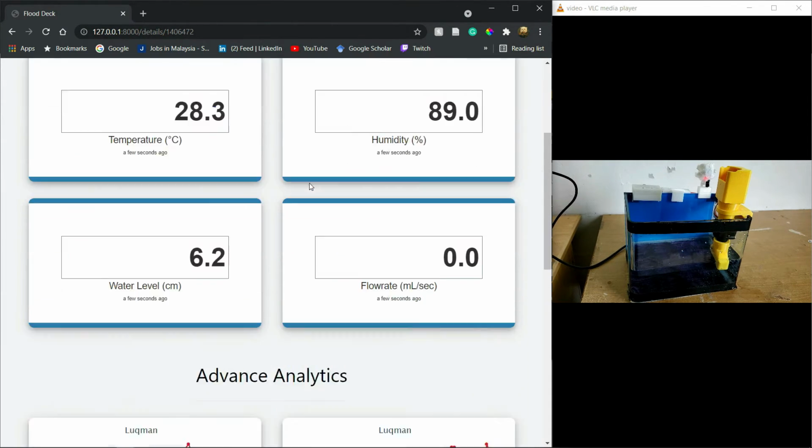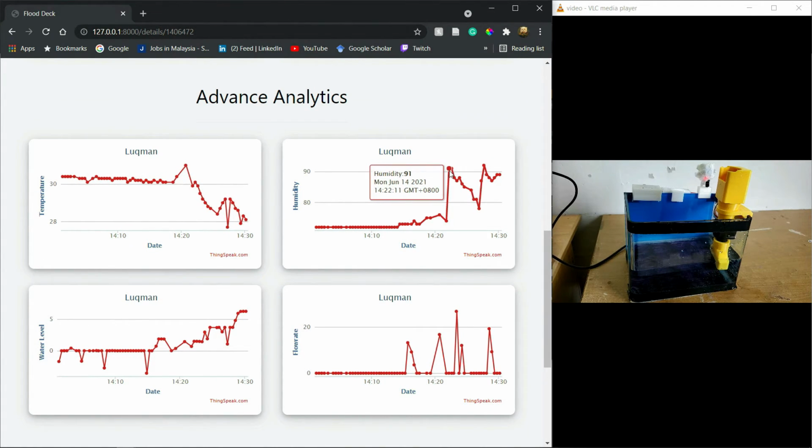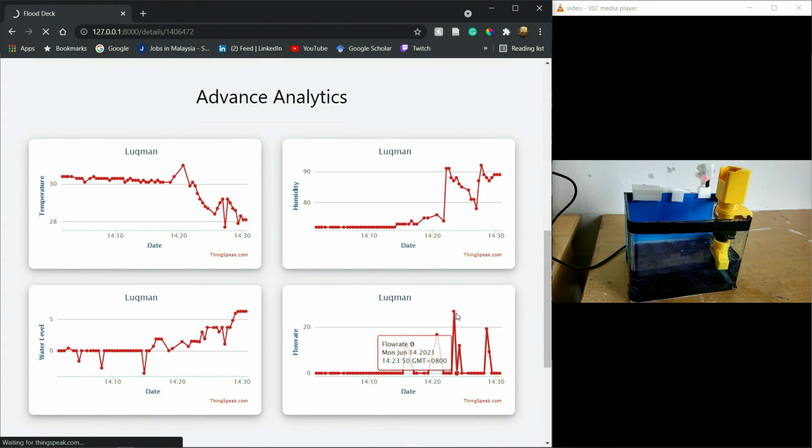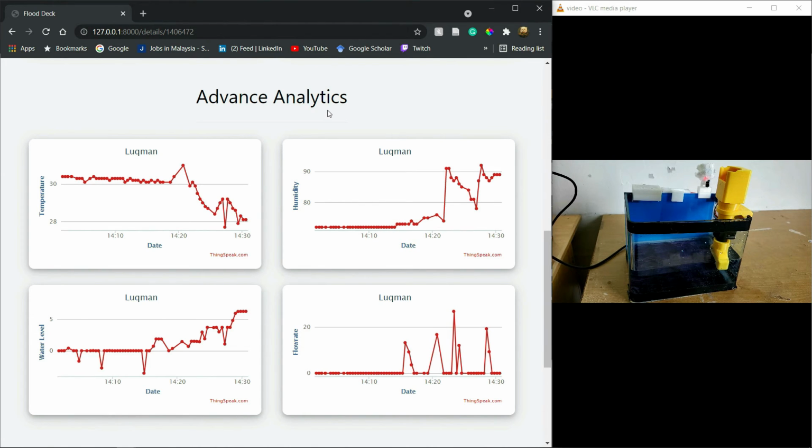There is also an advanced analytic where the teacher could use it to monitor whether their students are currently doing the simulation of the flood correctly or not. And you can see whether they have not done it at all. So the advanced analytic is more for the teacher side, and the teacher could monitor what their students are doing correctly or not.